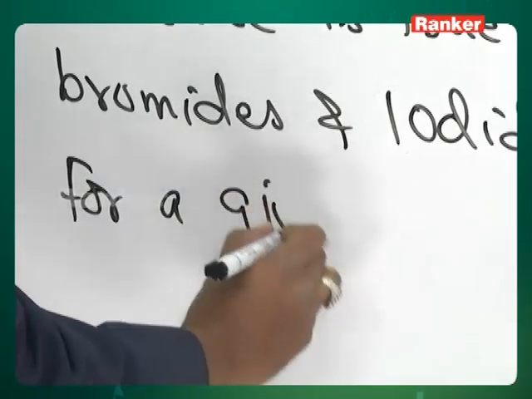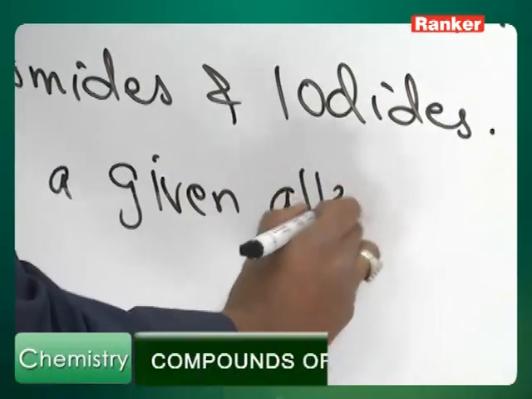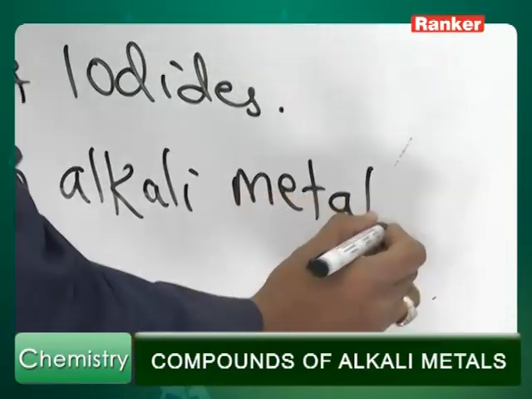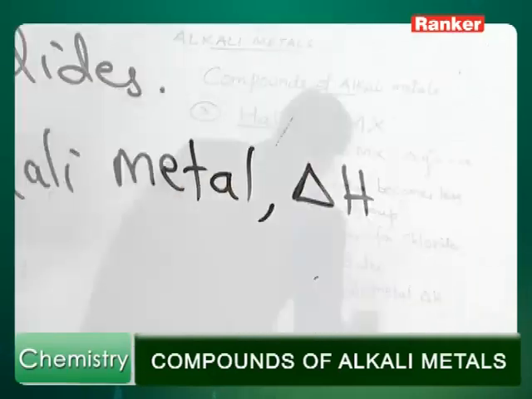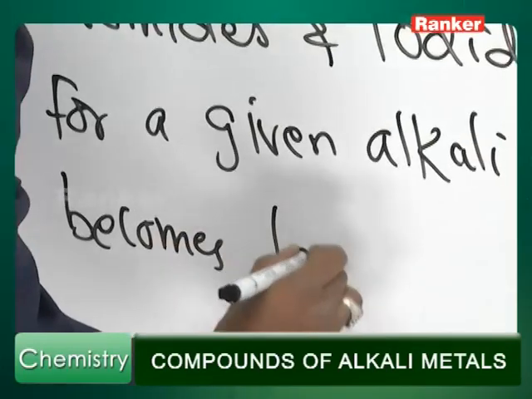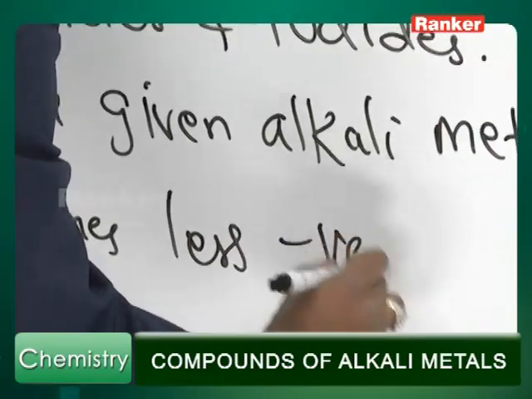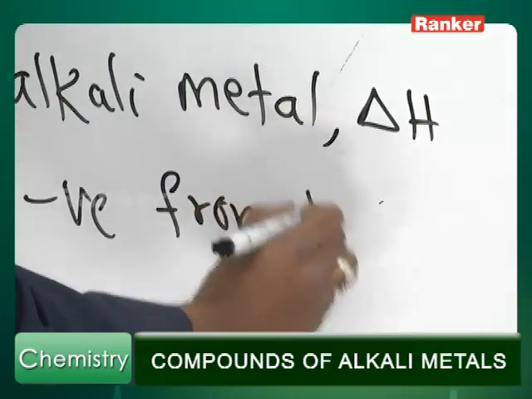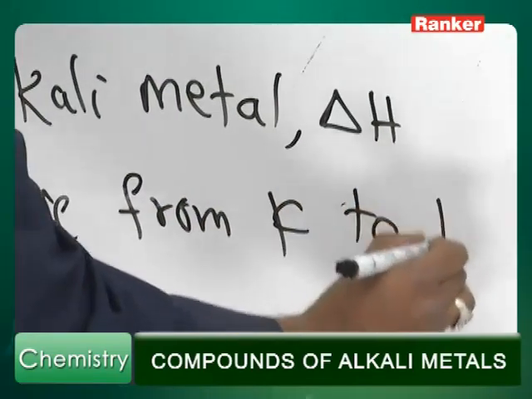For a given alkali metal, delta H becomes less negative from F to I.